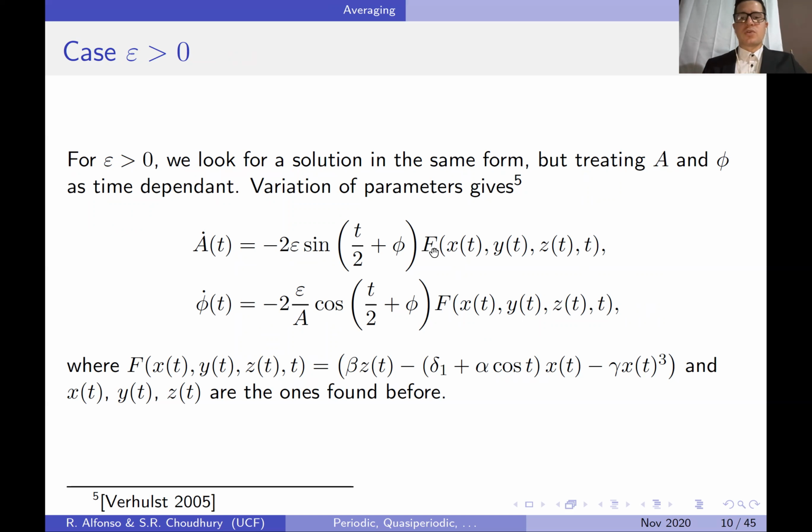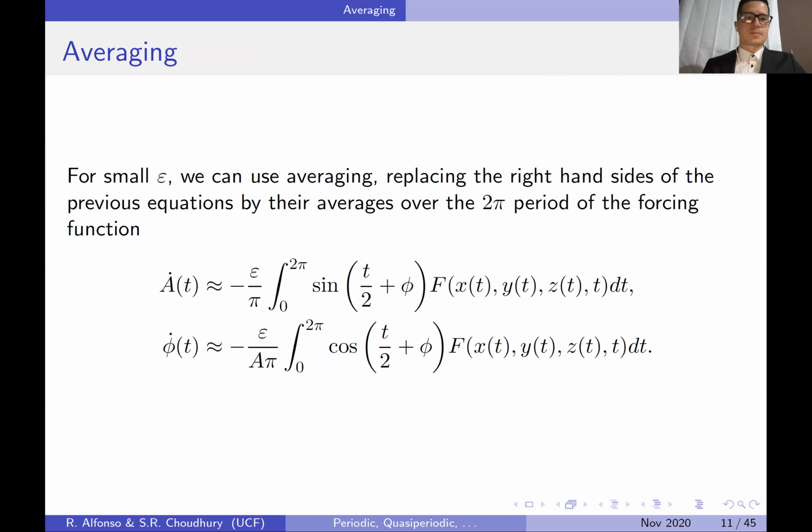which are these expressions with a new function capital F, which is nothing but the term that was multiplied by epsilon in the previous equations. And of course, x, y, and z are the ones given by the solution of the system for epsilon equals 0. Now, for small values of epsilon, you can use averaging, which is basically substituting the right-hand side of the previous equation by their average over the 2 pi period of the forcing function. That's why we can say that a dot and phi dot are going to be approximately these expressions here, which are, again, nothing but an average of what we had.